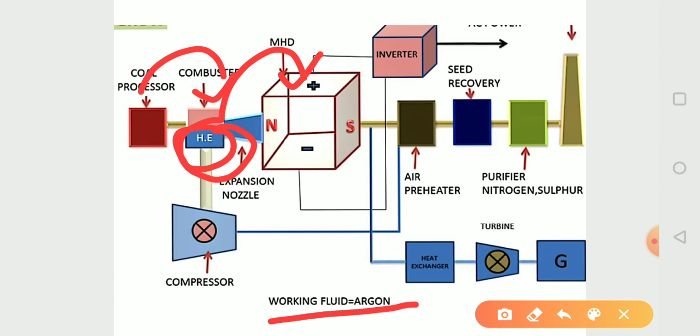Then this gas is sent to the MHD system.